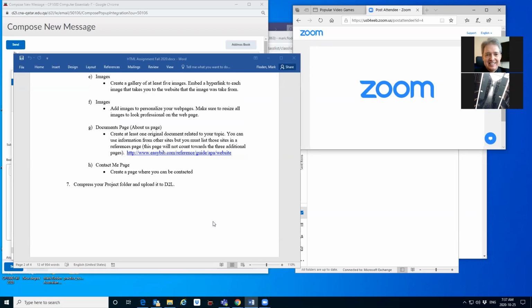And so what we have to do is we have to hide the CSS from D2L. And how we do that is we compress it into a compressed file. So think of a compressed file as we're putting a wrapper around that, so D2L will let it pass through, because otherwise D2L will interrupt and strip out the CSS. Now it does that as an anti-hacking measure.